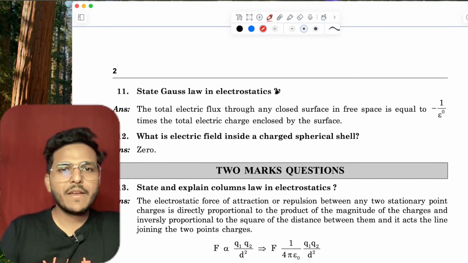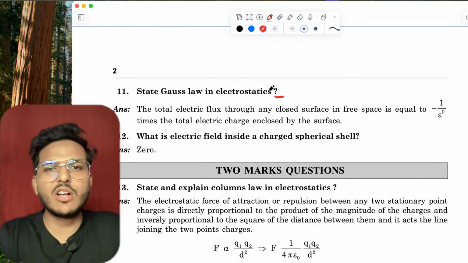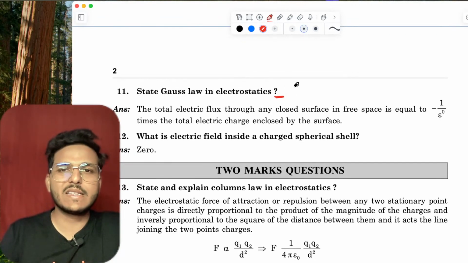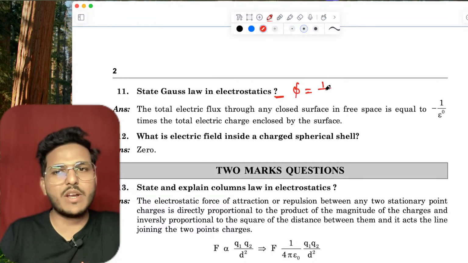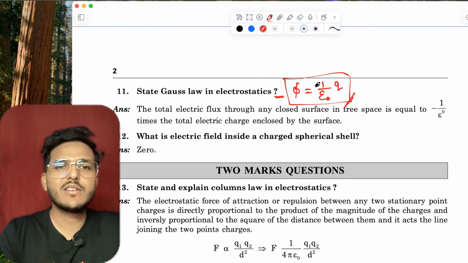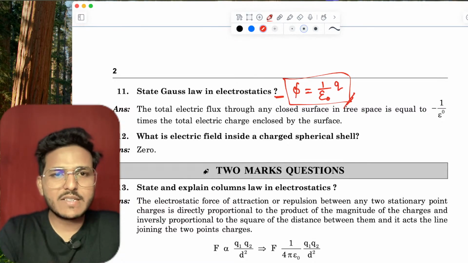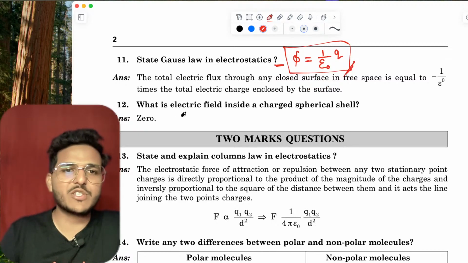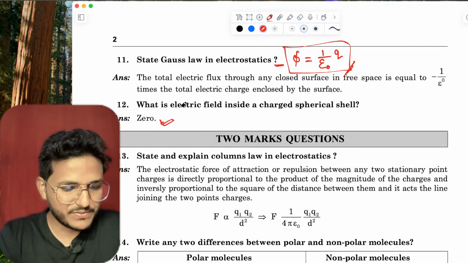Now, Gauss law. State the Gauss law. Gauss law says phi equals 1 upon epsilon naught times the total charge present inside the surface. State the electric field inside a charged spherical shell. This is 0.